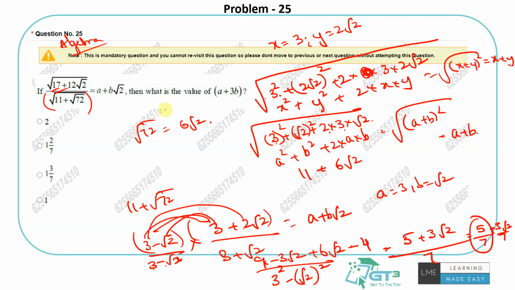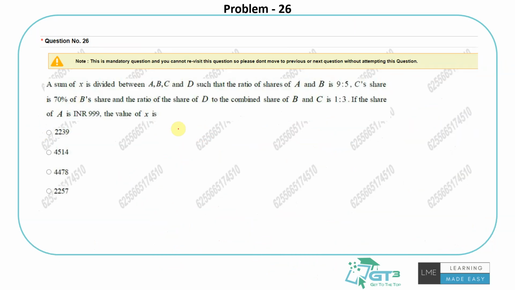So a plus b root 2 is what they are saying, right? A is 5 by 7 and b is 3 by 7. So a plus 3 into b, 3 3s is 9 plus 5 is 14 by 7, which is nothing but 2. Right? That's how we can do this. A bit harder one, because if you don't get this idea, then you will never be able to solve this. It takes sometimes a bit of time, right? So yeah, this one is a bit tricky for sure.